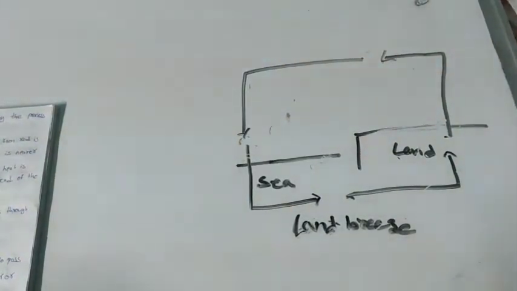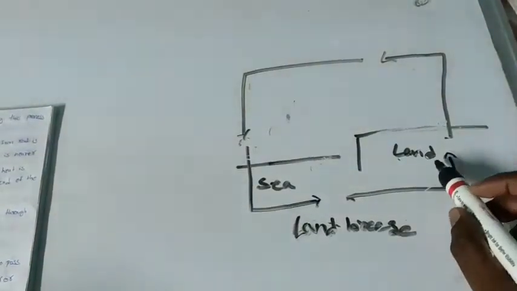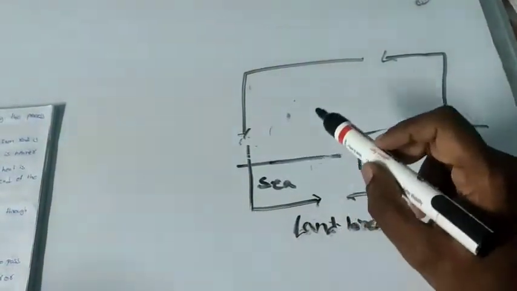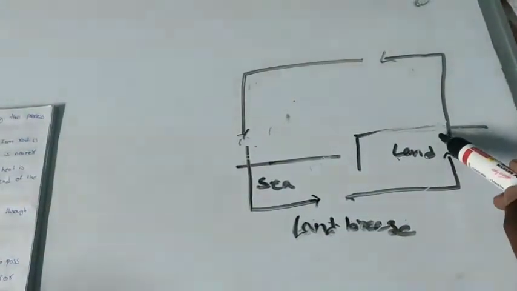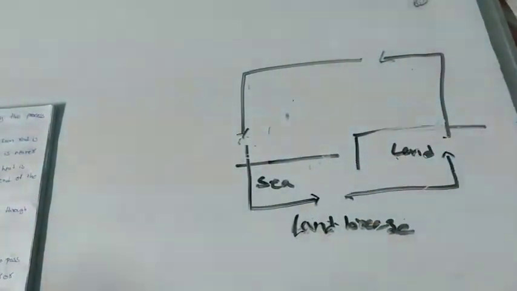Okay, so sea breeze occurs during daytime and land breeze during night time. Sea breeze means it is blowing from sea towards the land, and land breeze means it is blowing from land to the sea.